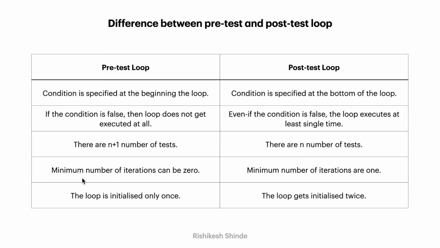Next one is the minimum number of iterations can be 0, because the condition is at the top of the loop. If the condition is always false, then we are not going to execute any iteration, so the number of iterations can be 0, but here the minimum number of iterations is 1. The loop is initialized only once in pre-test loop, and in post-test loop the loop gets initialized twice. Here are some differences between pre-test loop and post-test loop.